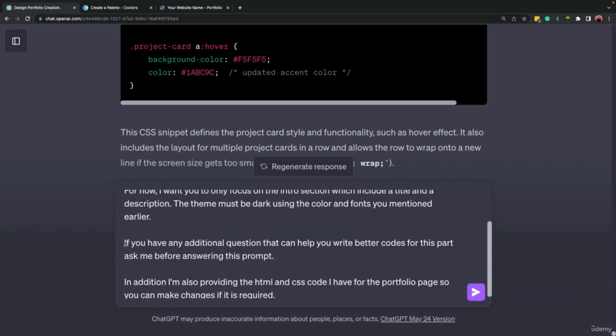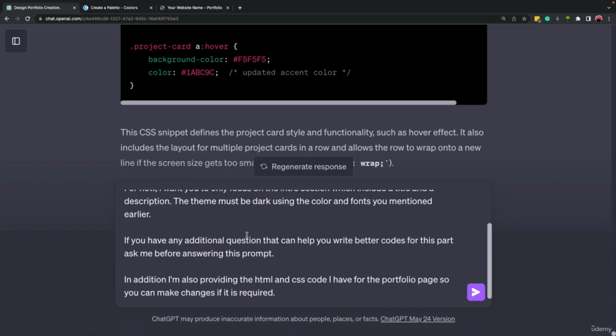Then the next thing, which is really important, is that I mentioned: if you have any additional question that can help you write better code for this part, ask me before answering this prompt. Since ChatGPT didn't complete the previous task correctly, I'm offering another opportunity to ChatGPT to ask any question. It has to provide a better response for us, right? So this part may help us to get a better response. Finally, I wrote down, in addition, I'm also providing the HTML and CSS code I have for the portfolio page, so you can make the changes if required.